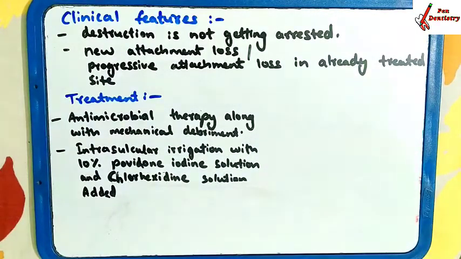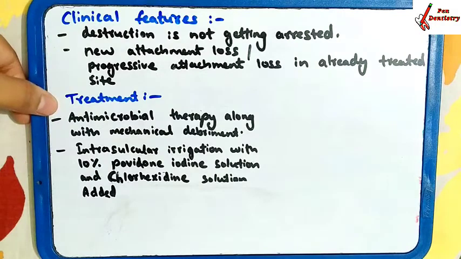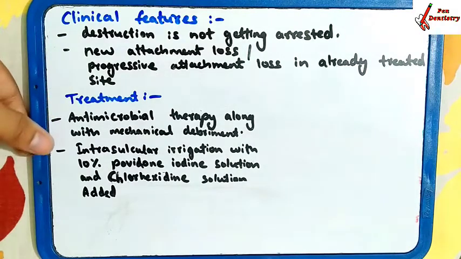Treatment: you are going to use antimicrobial therapy along with mechanical debridement, scaling and shaping, and intracrevicular irrigation will be added with 10% povidone iodine solution and chlorhexidine solution. You are going to give the intracrevicular irrigation with 10% povidone iodine solution and chlorhexidine solution. So this is refractory periodontitis.